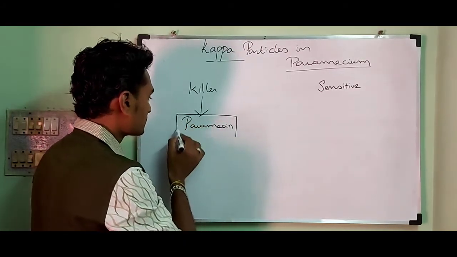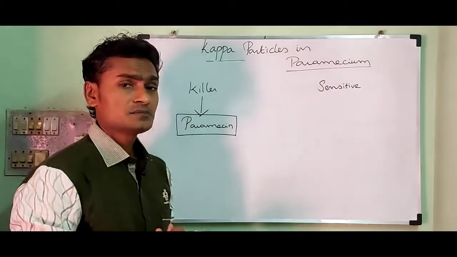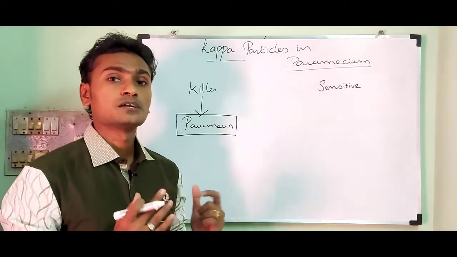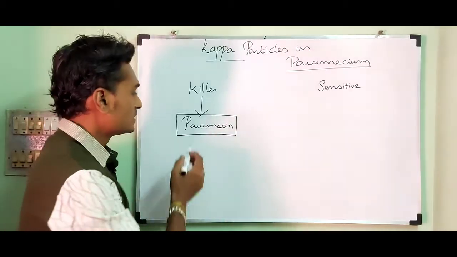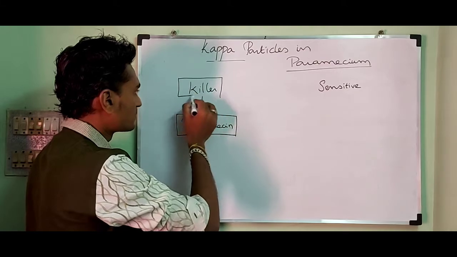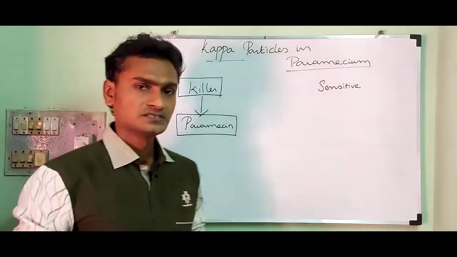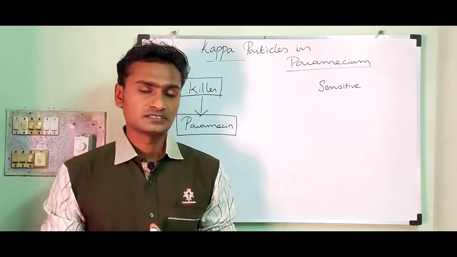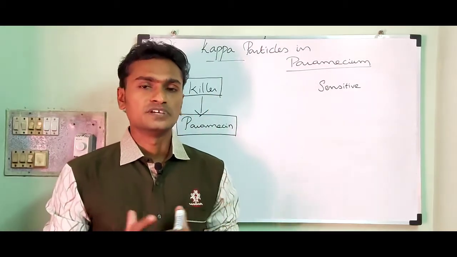Paramycin is produced by the Kappa particles present in the cytoplasm of Paramecium. These paramycins are harmless to the killers. Generally, killer strains do not kill their mates.